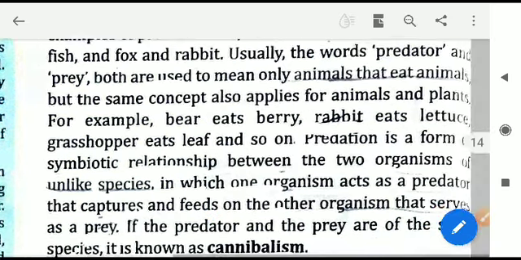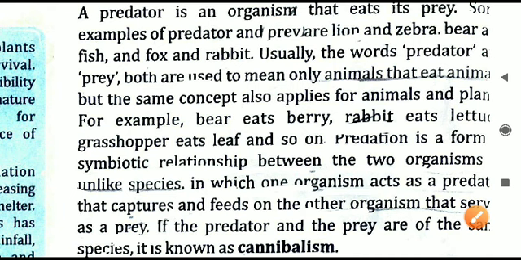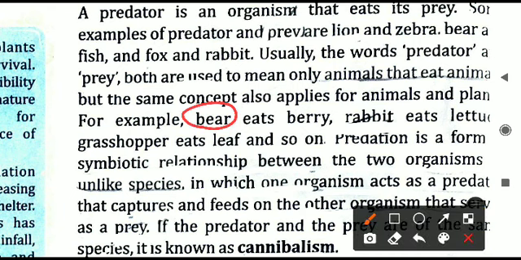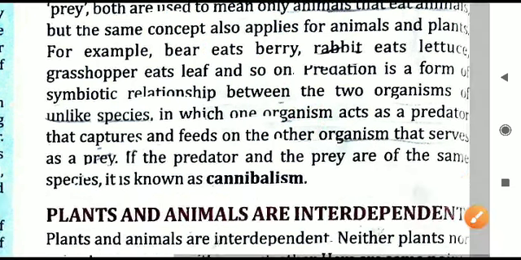The bear eats the smaller things, like here it is given in the example. Bear eats berry, rabbit eats lettuce, grasshopper eats leaves, and so on. So the bigger organism is eating the smaller thing. It can be a plant product, it can be a small animal also. Whichever animal is the higher organism which is eating, that is called the predator. The organism, it may be a plant or animal, whichever is being eaten, is called the prey. So this concept is called predation.